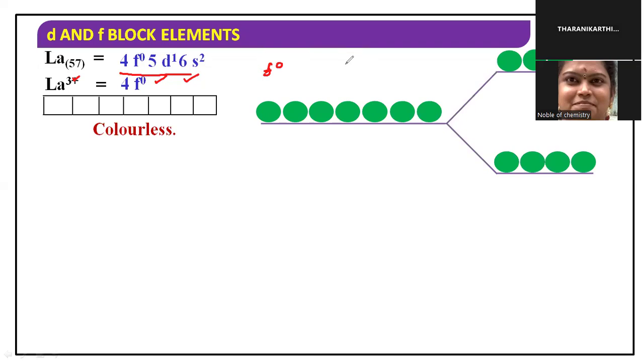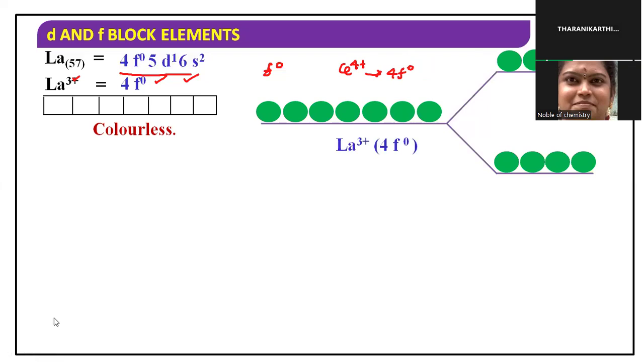For example, cerium 4 plus also has the configuration 4f0. That also has no color, because there is no unpaired electron.